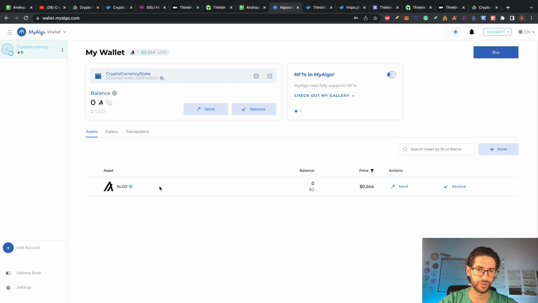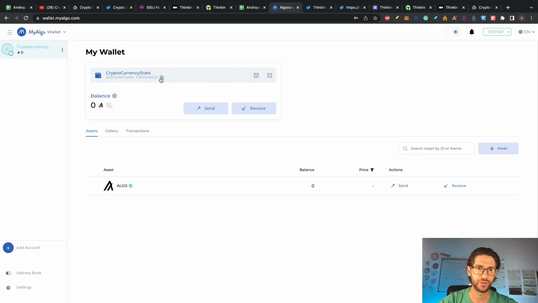You can see that you have your Algo wallet here. This is your address. You can copy your address here. This is the wallet that you just created. And here you can put mainnet, testnet or betanet. So put it on testnet right now. It's the same address there, but we are going to use this now.